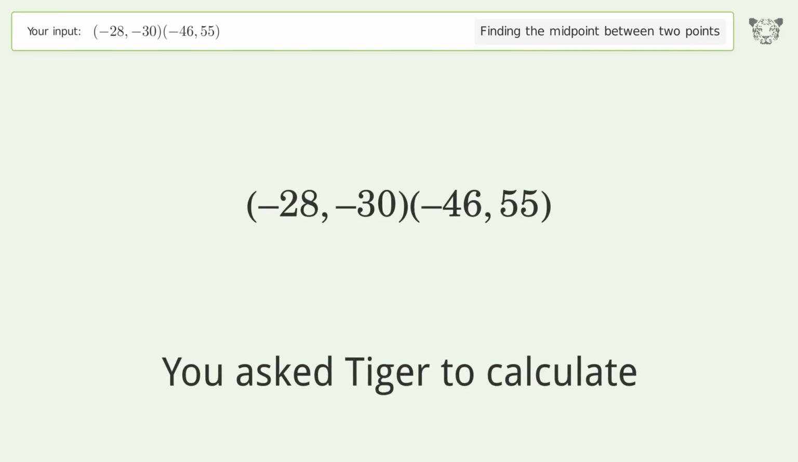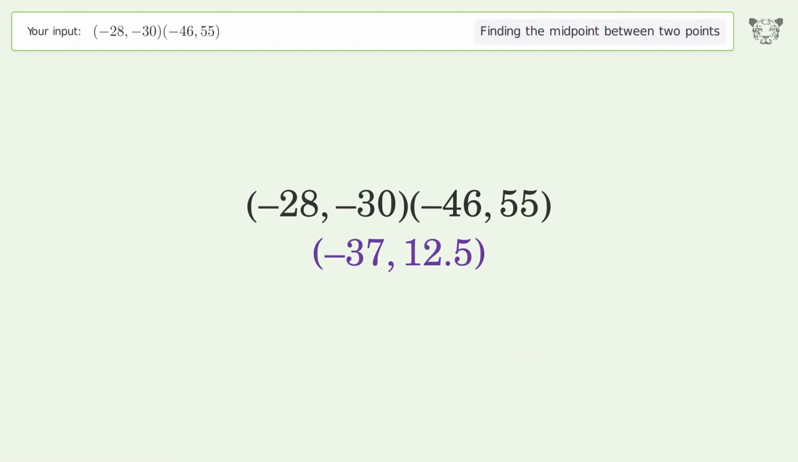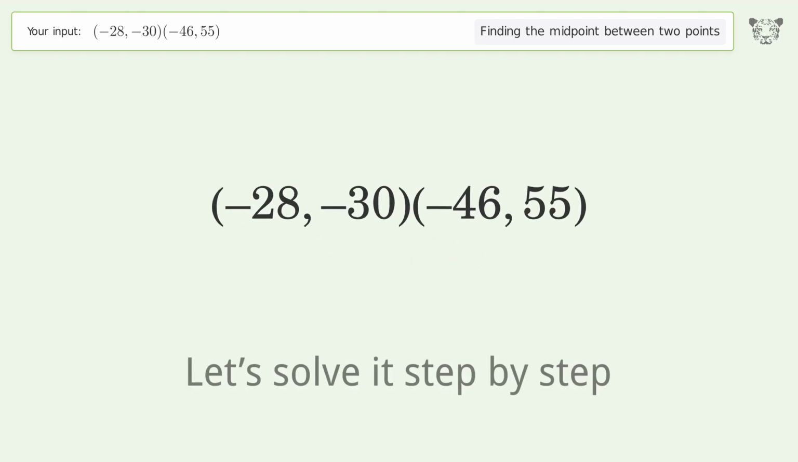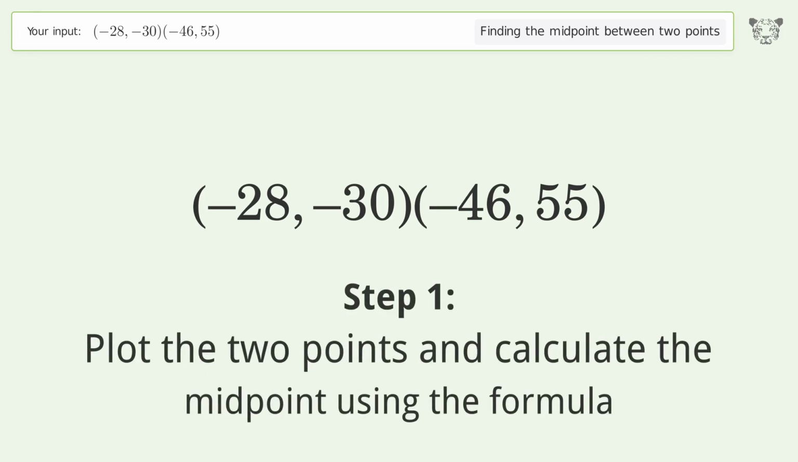You ask Tiger to calculate. This deals with finding the midpoint between 2 points. The midpoint between the 2 points is -37, 12.5. Let's solve it step by step. Plot the 2 points and calculate the midpoint using the formula.